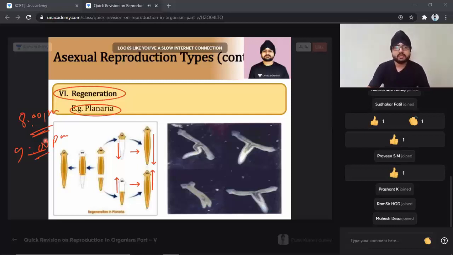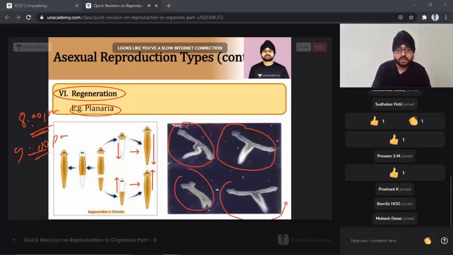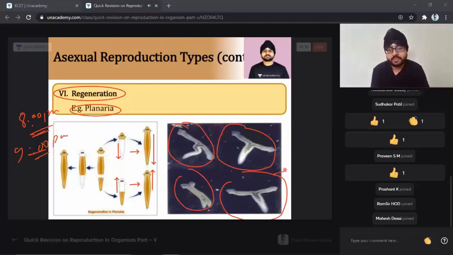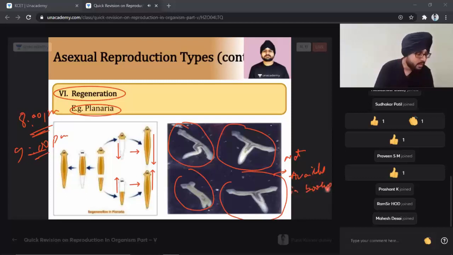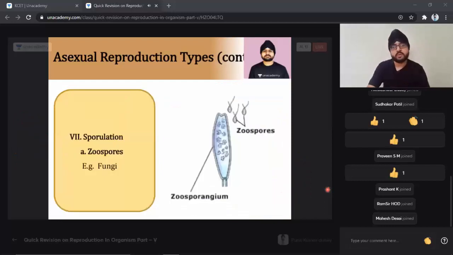Good, students. And these are the live diagrams. What you see are the live diagrams of how planaria is dividing. Can you see how they are dividing? They have been cut and now they are dividing properly. Generally you cannot find all these diagrams in the books. We don't find such diagrams available in the book, student, but I have searched and got them for you.